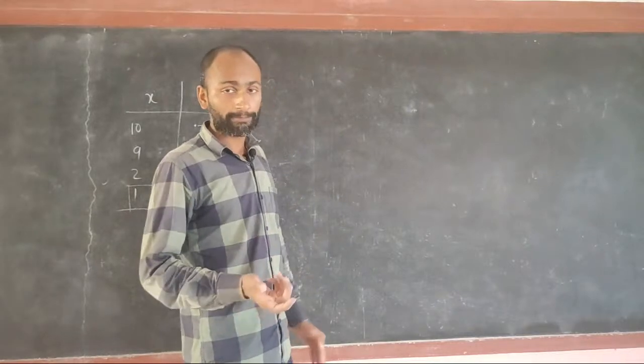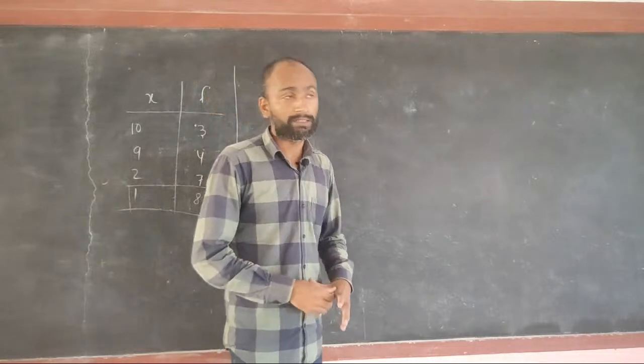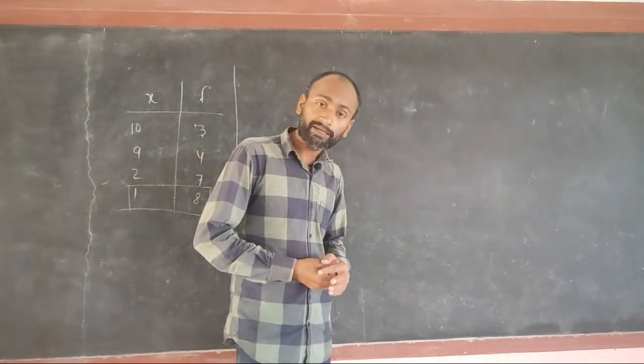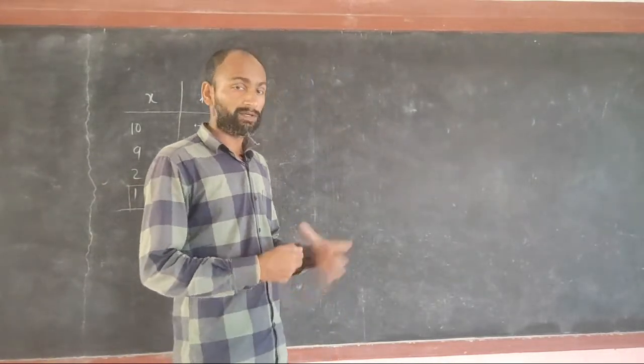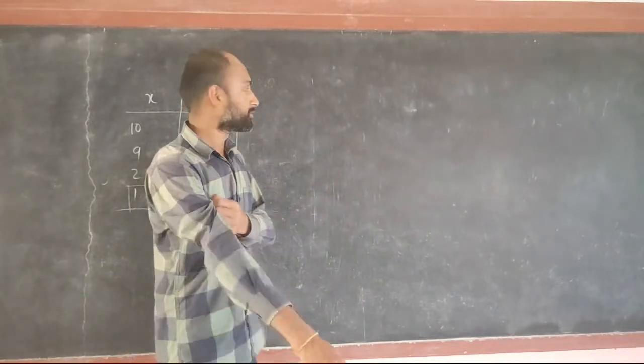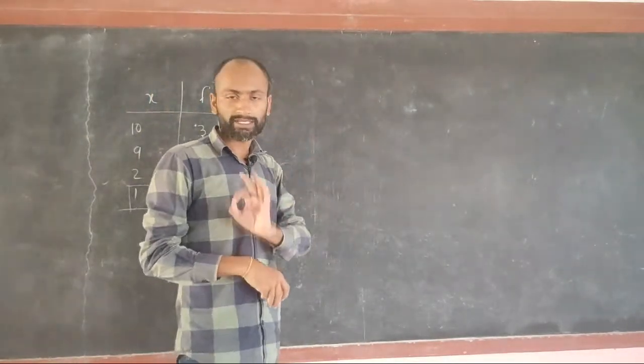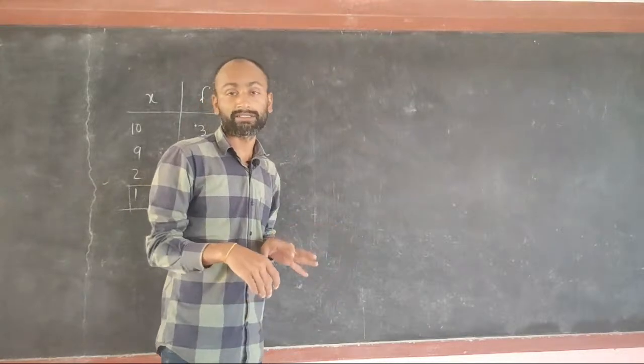What type of mean? Till now we are discussing the arithmetic mean. We have to discuss geometric mean and harmonic mean also. Arithmetic mean of group data as well as individual data we have already seen in class.